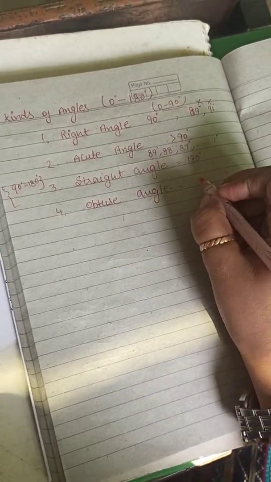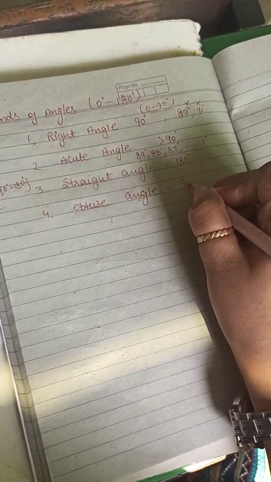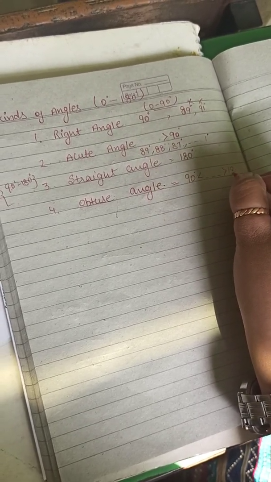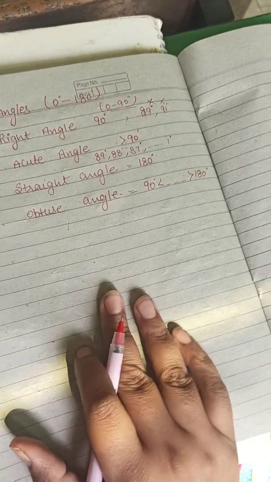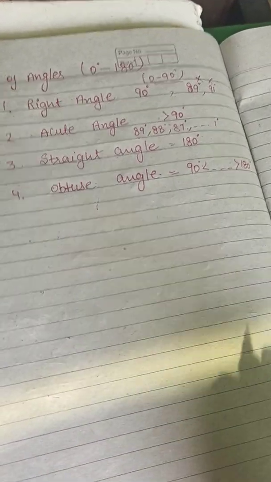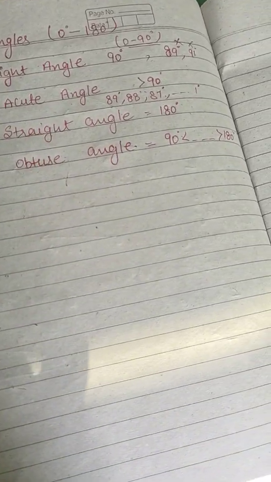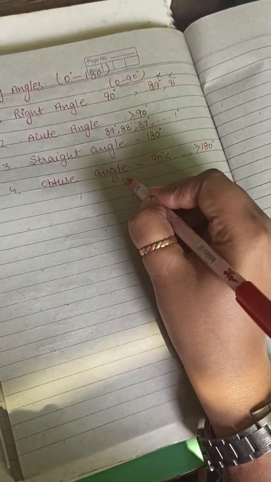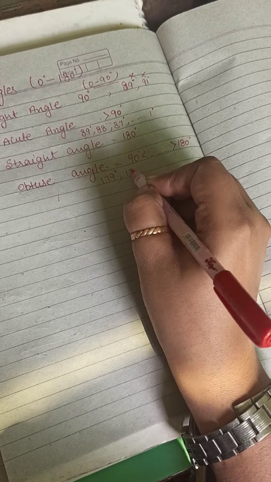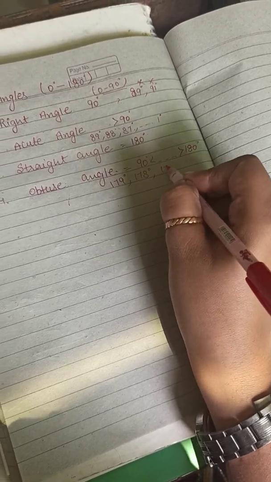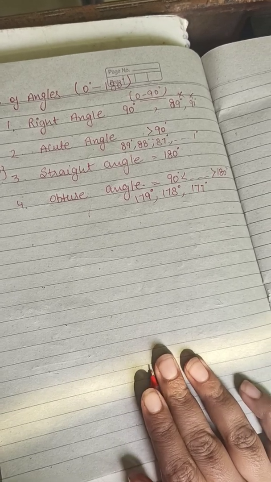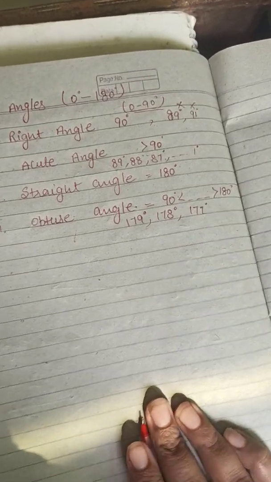Obtuse angle is greater than 90 degree but less than 180 degree. So in this you can write 179 degree, 178 degree, 177 degree. All are obtuse angles. Clear this part?